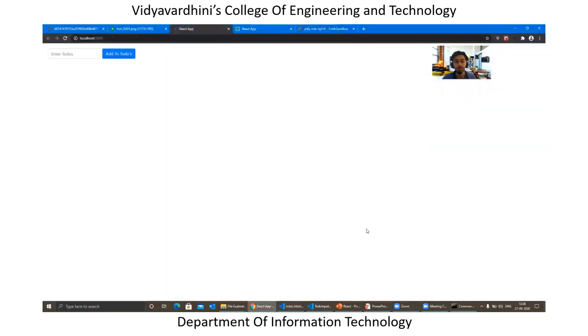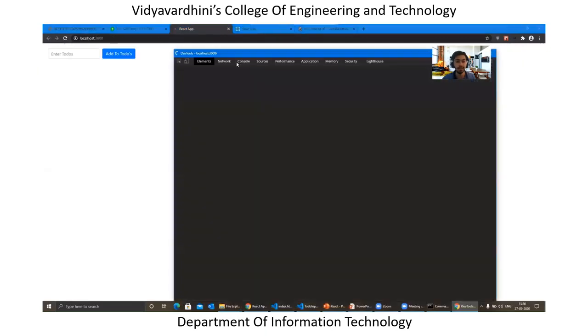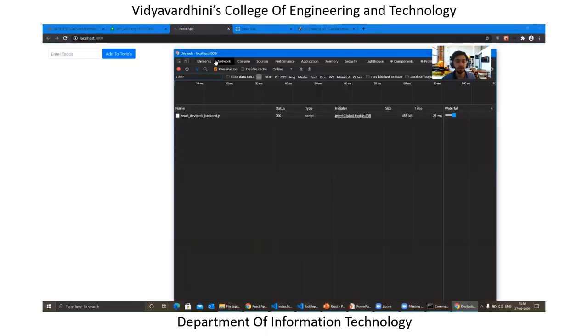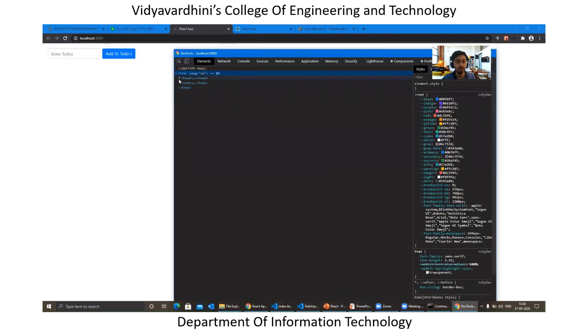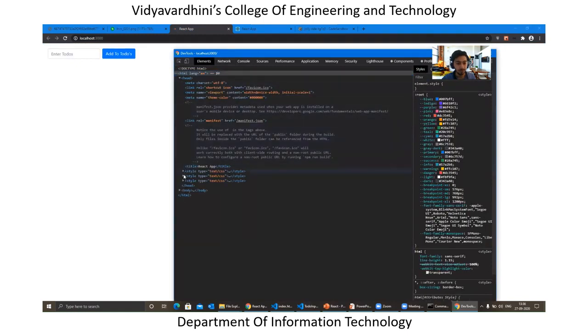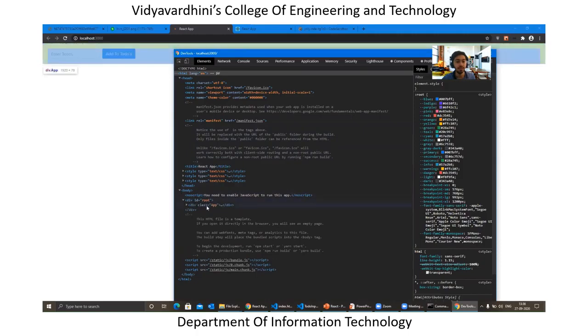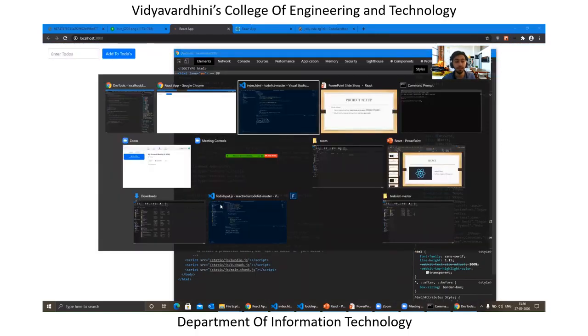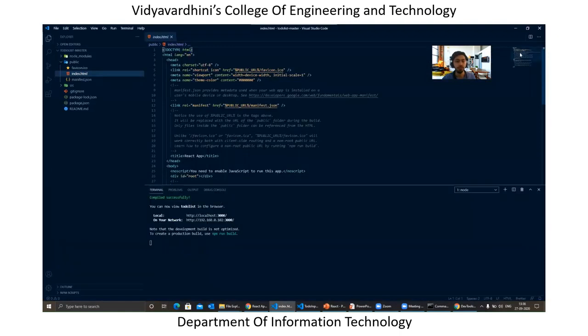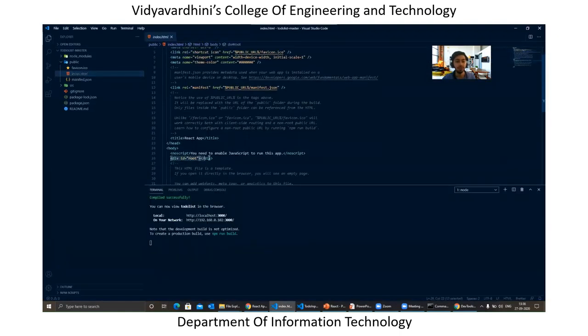So if I go over here, this is the simple to-do list. And if you just take a look at the browser and the elements, you can see that the title is nothing but React App. And inside this body, we are having a div which is called root. And inside this root, we have all these things rendered. And that's what you see over here, right? So inside index.html, we are having a specific ID root, and whatever contents you write will be rendered inside this root. So the one thing to know is how does this root get populated, right?